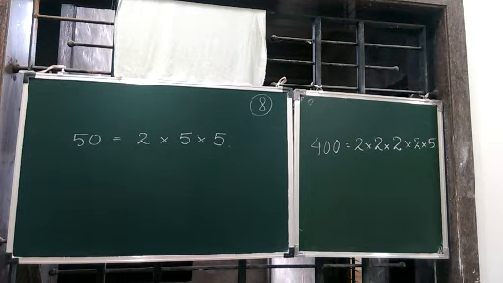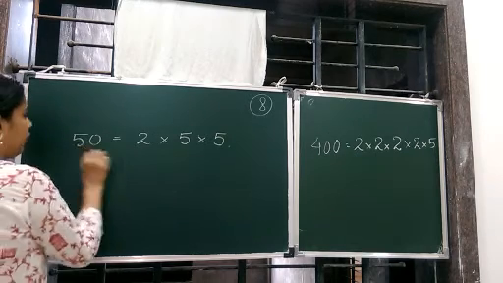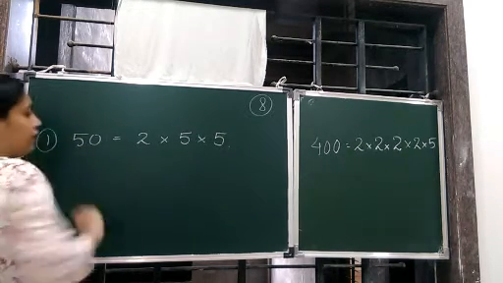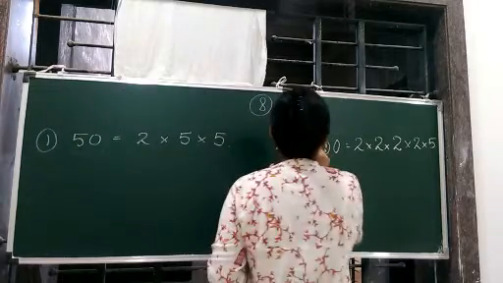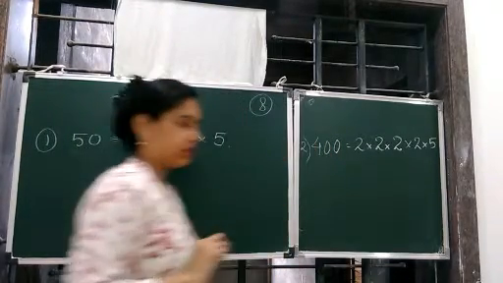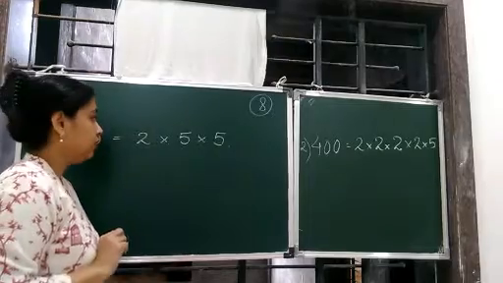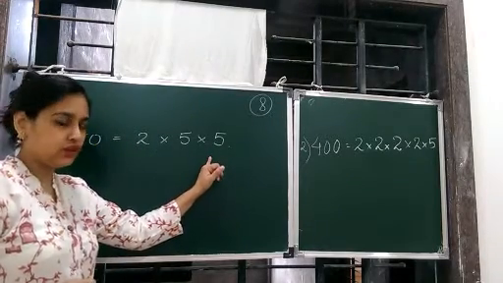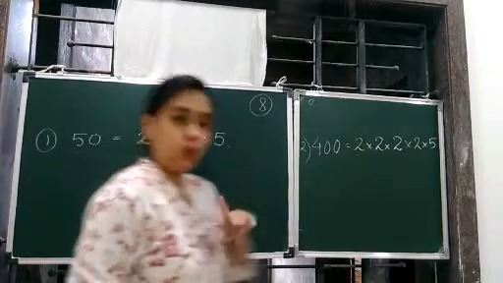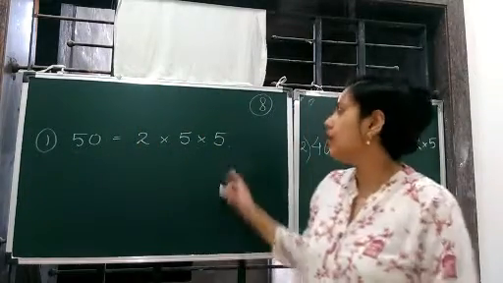So children, you can see I have written two examples. Here is a number 50, whose prime factorization I have written. Similarly, here is a number 400 whose prime factorization I have written. Now, is it a perfect cube? No, it is not a perfect cube. And why is it not a perfect cube?